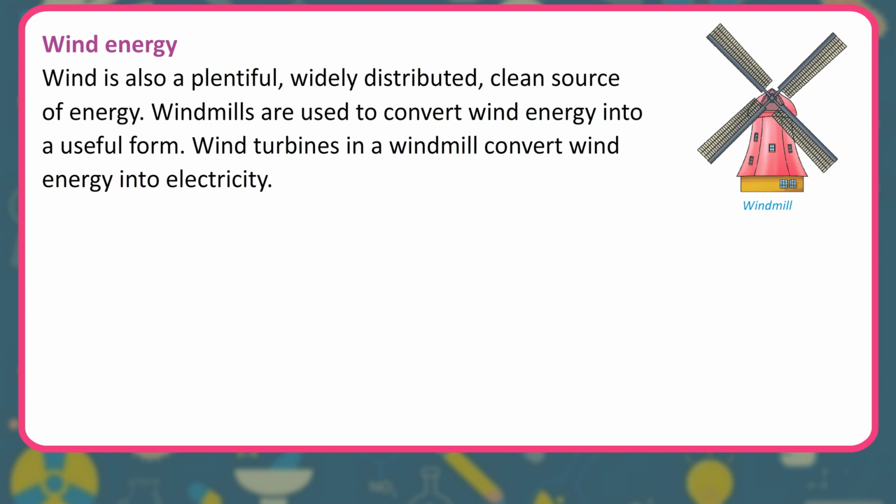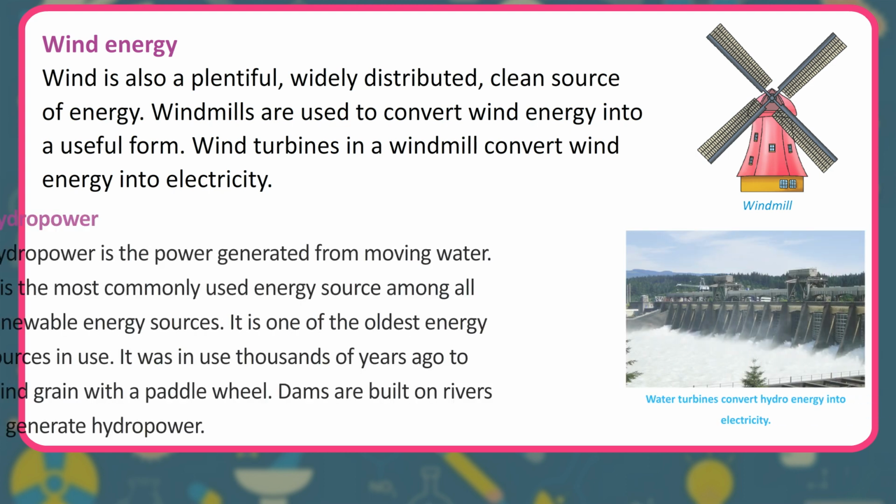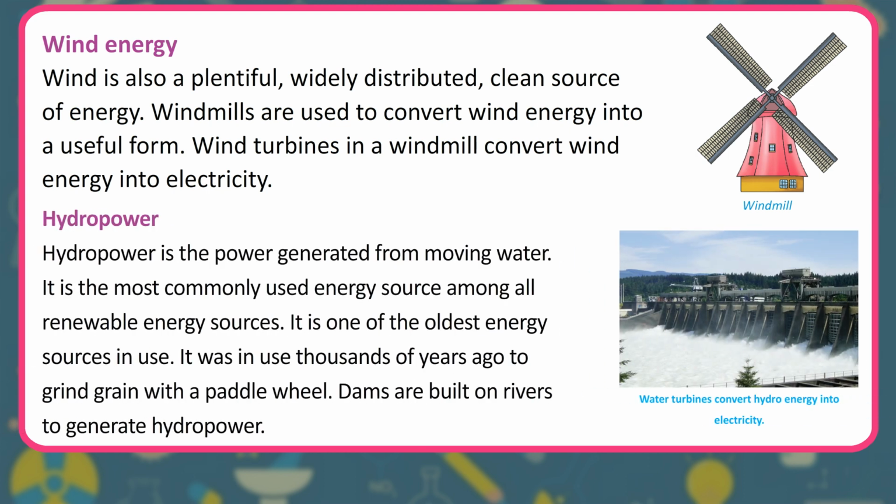Wind energy. Wind is also a plentiful, widely distributed, clean source of energy. Windmills are used to convert wind energy into a useful form. Wind turbines in a windmill convert wind energy into electricity. Hydropower. Hydropower is the power generated from moving water.